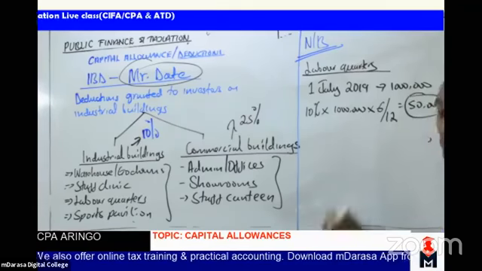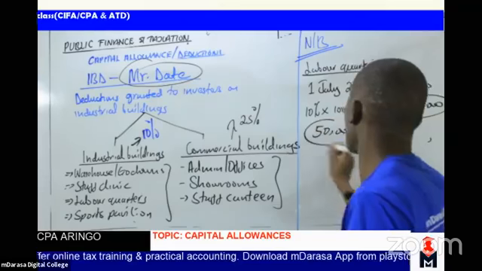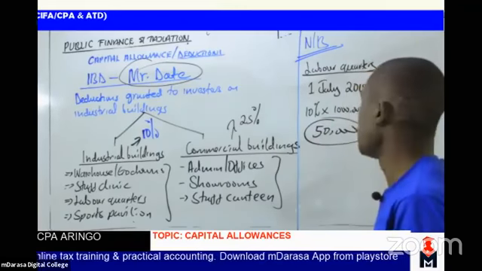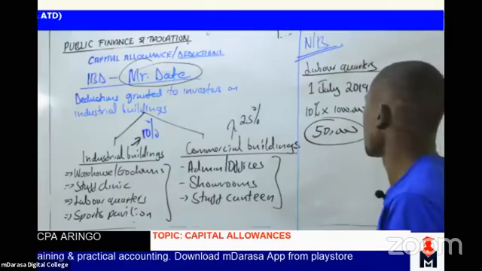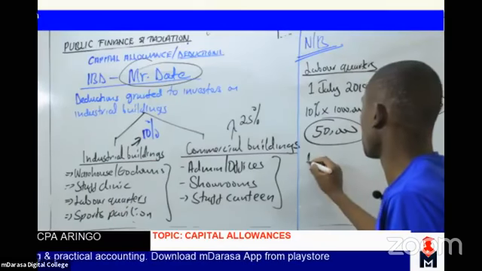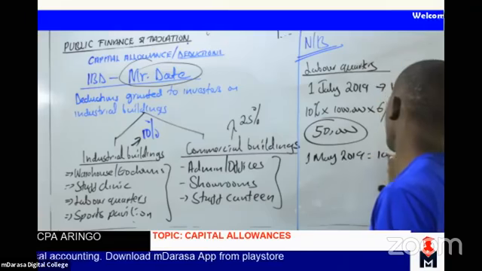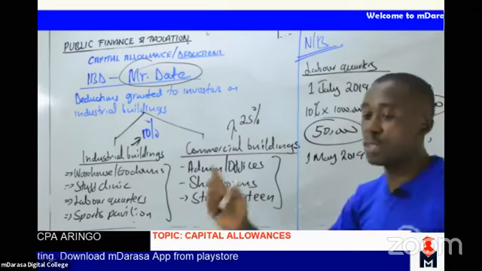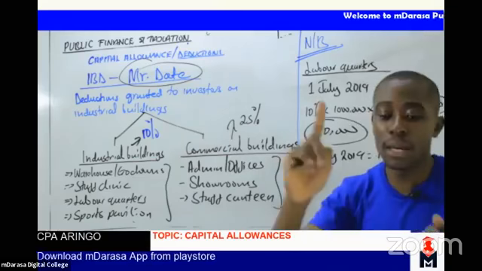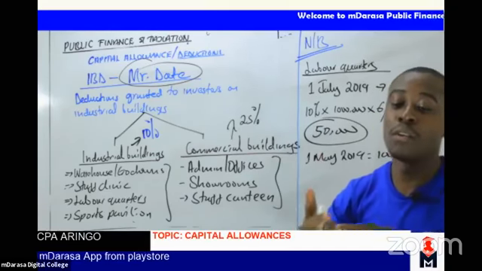So the 50,000 is the figure that we are going to take as our IBD. Probably, if we used this asset from 1st May 2019, with the same figure of 1 million, providing capital allowance, count on your hand: May, June, July, August, September, October, November, December.